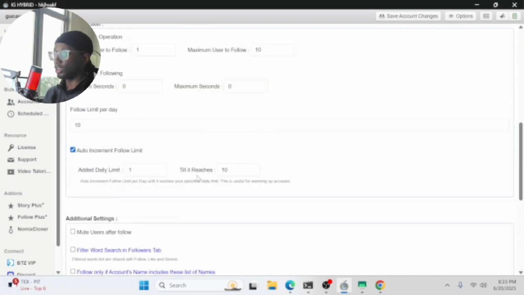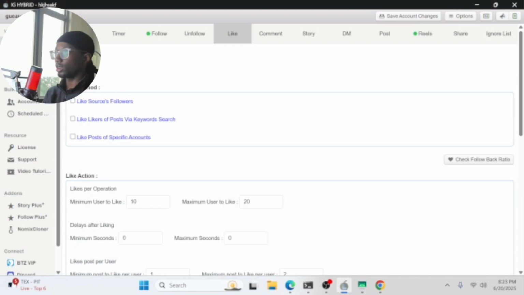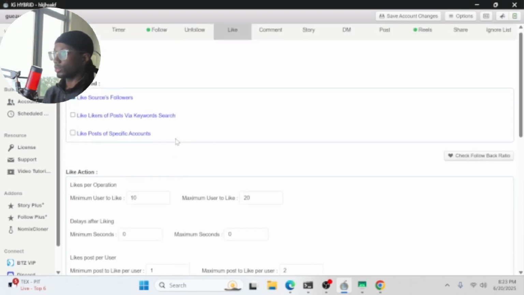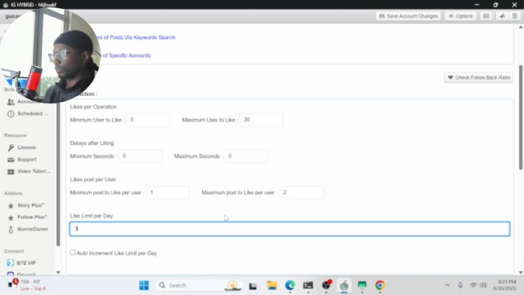This is how the follows should look. And then we're going to head over to likes. We're going to turn it on. We're going to turn on like sources, followers. And we're also going to put this at 5. We're going to put this at 5 to 30. Likes per user, we're going to make sure that's at 1 for now. If you want to also have it at 2, that's also fine. 1 to 2 is great. But for now, we're going to keep it at 1.